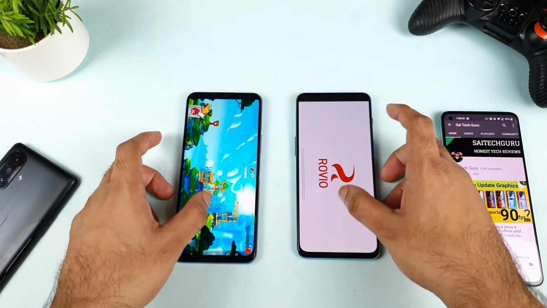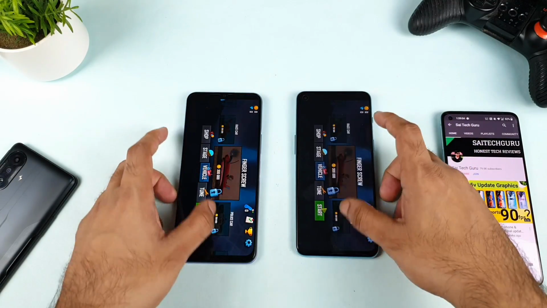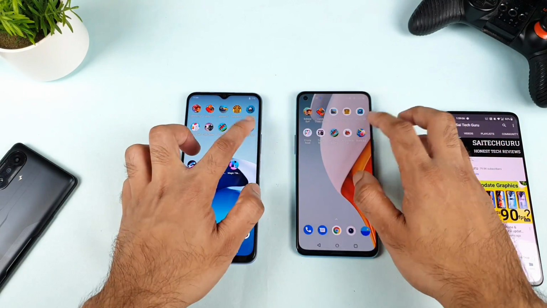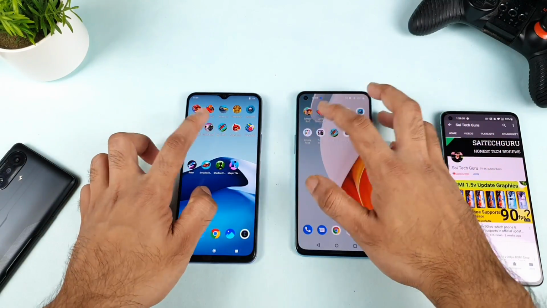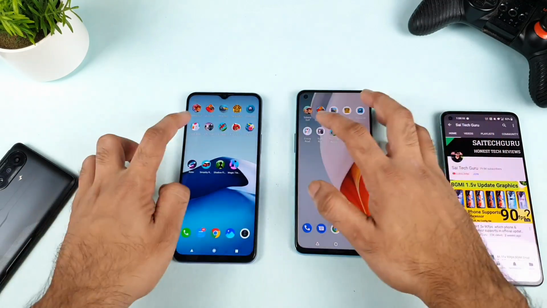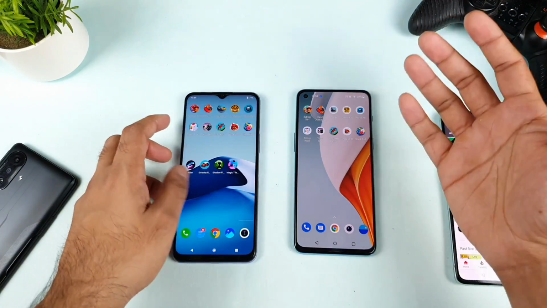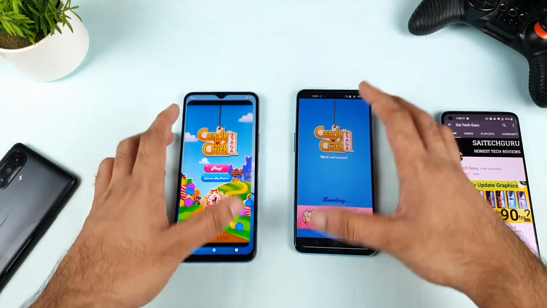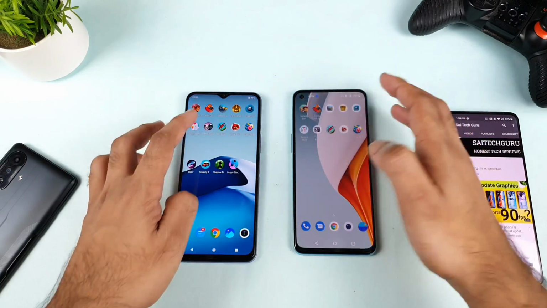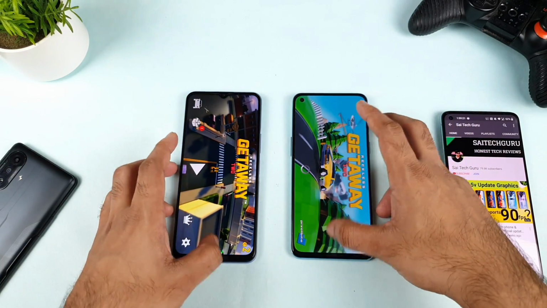And I'm trying to do the random test as well. Randomly I'm opening the games just to see how many will stay in the background RAM management memory. All these are really very, very small games. It's not even big games at all. I'm not sure if I open big games on this phone, whether the OnePlus Nord 2 will be able to survive or not.